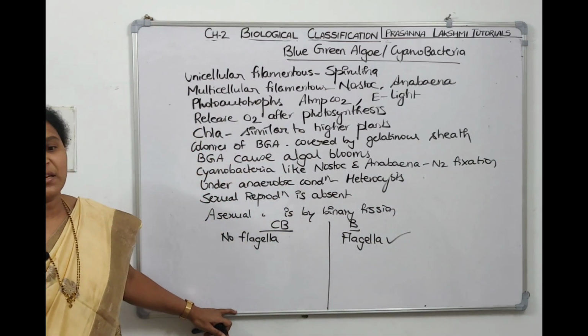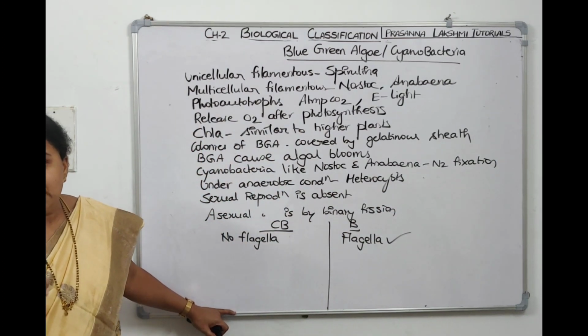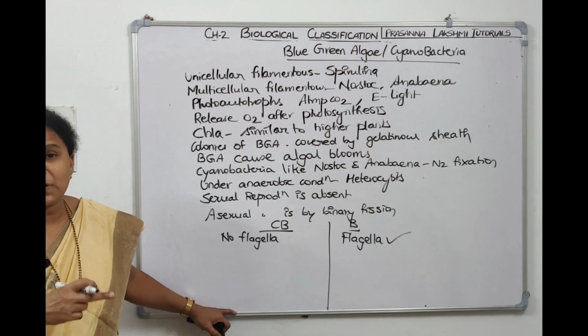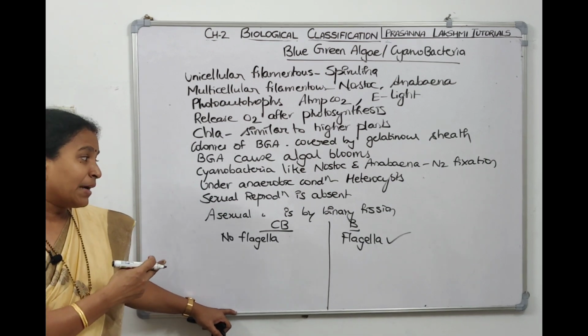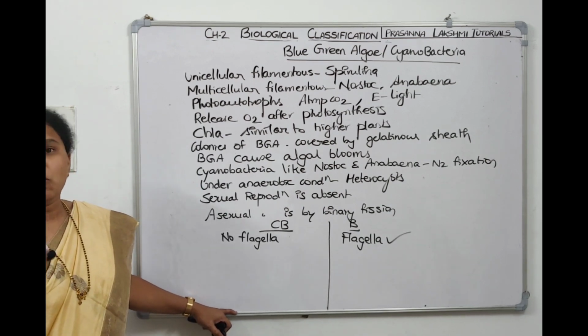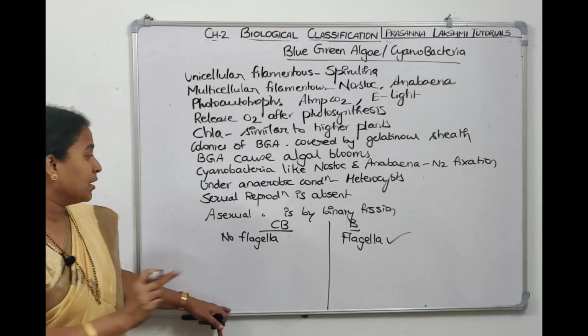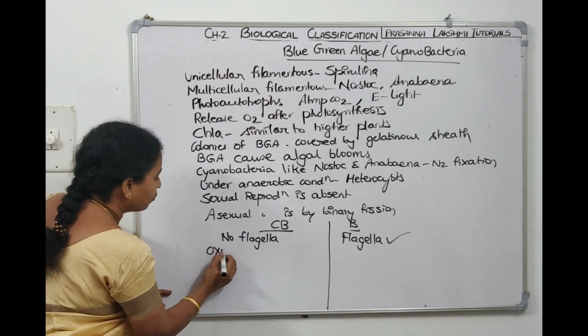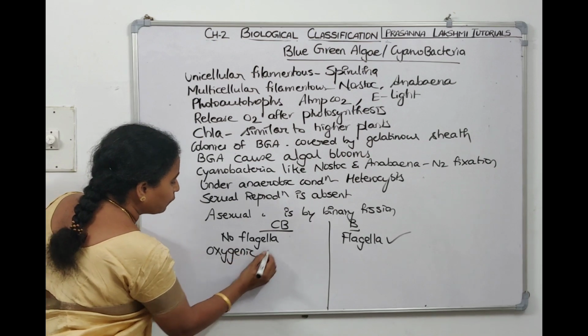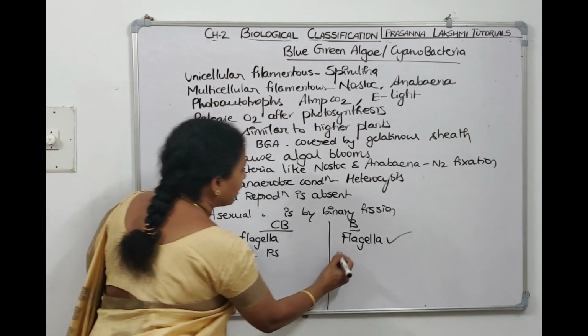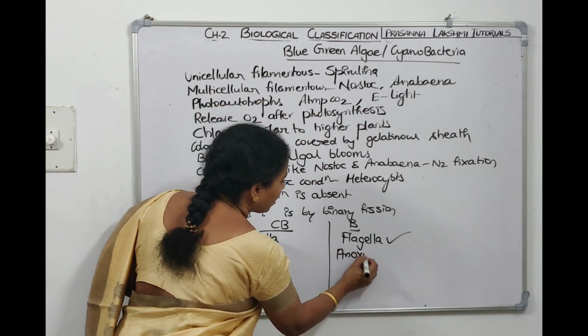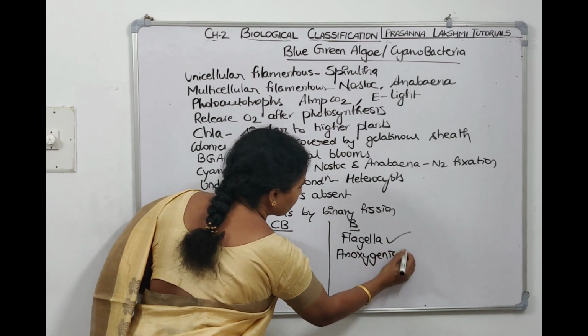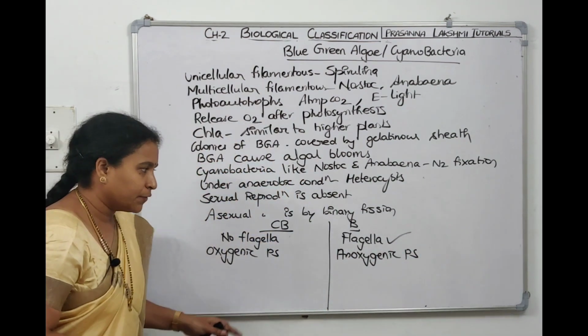In Cyanobacteria, they do photosynthesis and release oxygen, means the photosynthesis is oxygenic. In bacteria, it is anoxygenic photosynthesis. They do photosynthesis but they don't evolve oxygen.